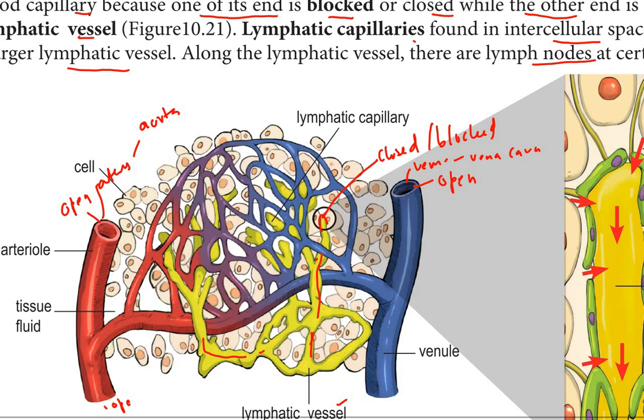And then lymphatic capillaries are also found in intercellular space and merge to form a larger lymphatic vessel. So these lymphatic capillaries are found in the intercellular space, right? Then they merge together, combine together to form lymphatic vessel.